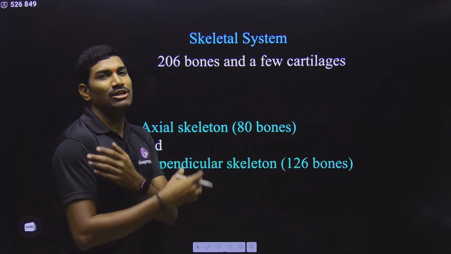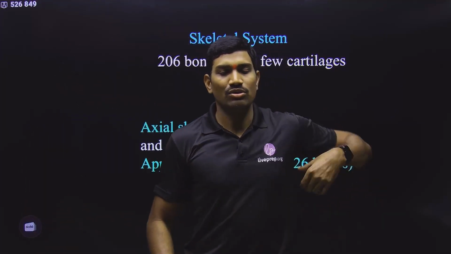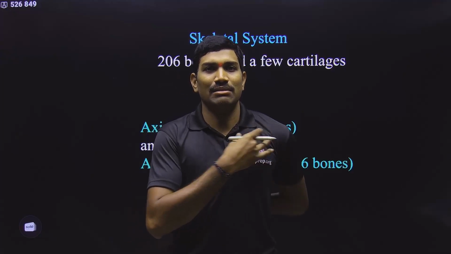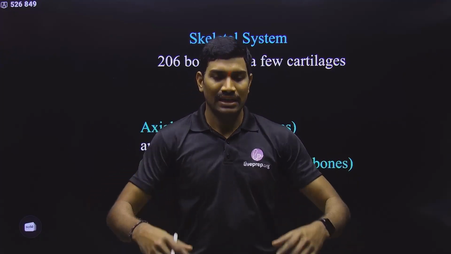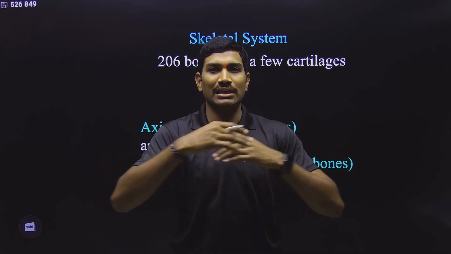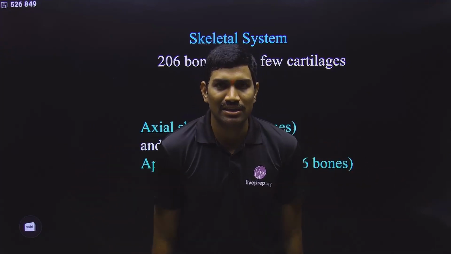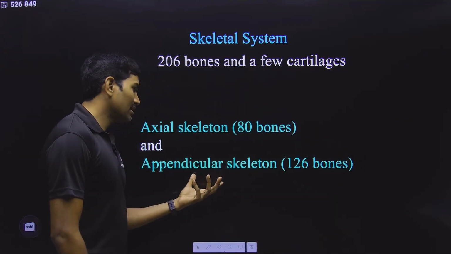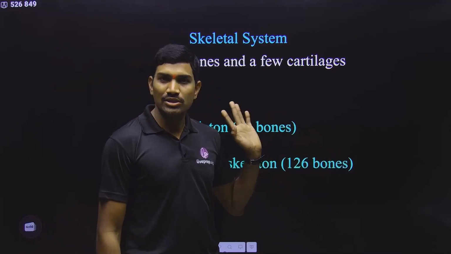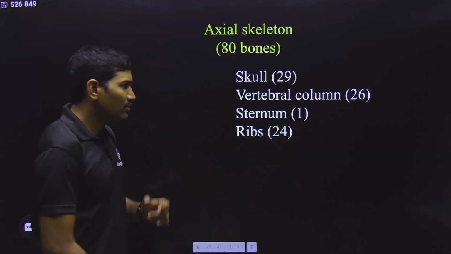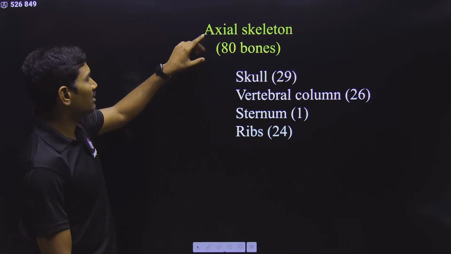Along with this, appendicular, sidewise, what are these? It is the pectoral girdle and the upper limbs, and this is the pelvic girdle and the lower limbs. These come under the appendicular skeleton, and it has a total of 126 bones. Slowly, one after the other, we will go through. We are not spending much time, so observe carefully.